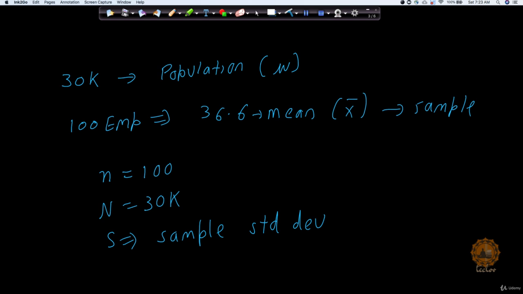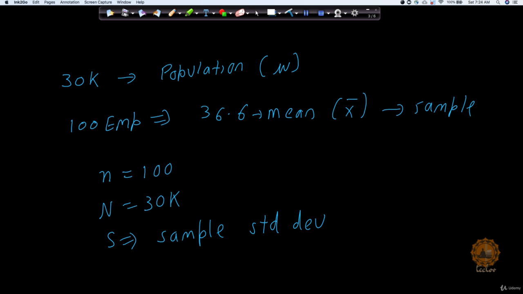In a similar way, now we have a problem. We have a population size of 30,000, let's say, which belongs to TechLove company, and there are 100 employees for which we have done the survey and got the mean of 36.6. Now this mean which we have got is called the sample mean and is going to be represented by X bar. On the other hand, my population mean will be represented by nu.